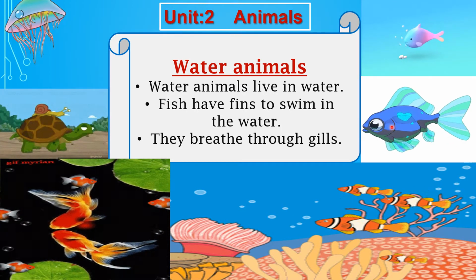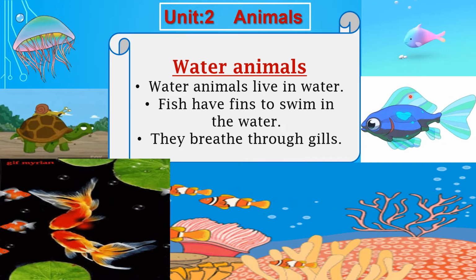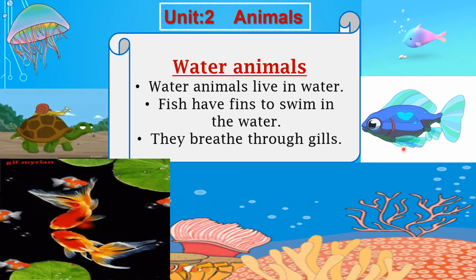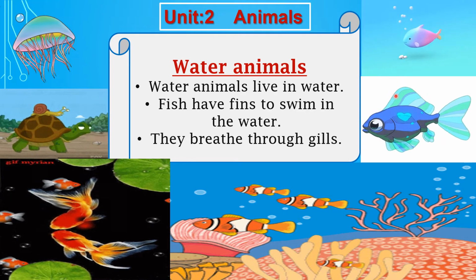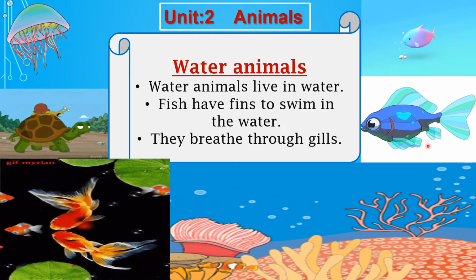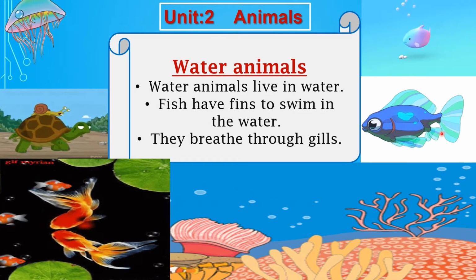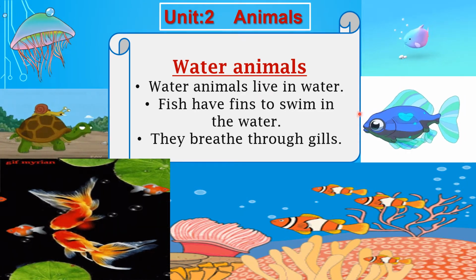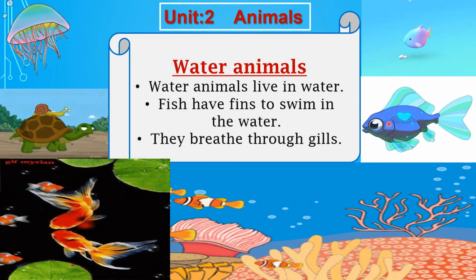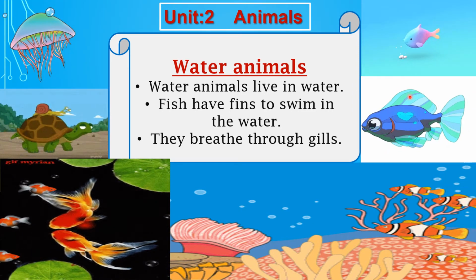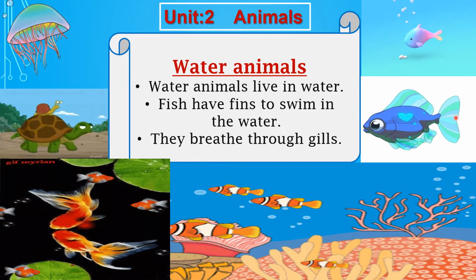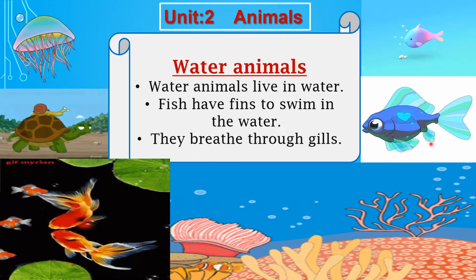These are the fins a fish has to swim in water. These are the special organs fishes have to swim in water, and they have gills to breathe through. You can see in this picture also, these are the fins. These are all the fins to swim in water.